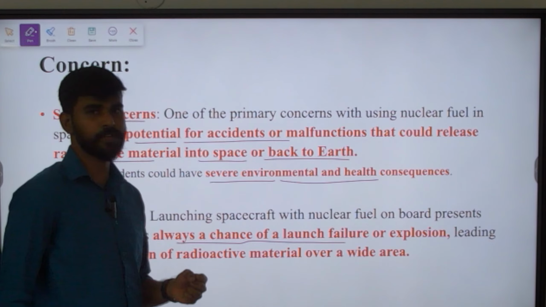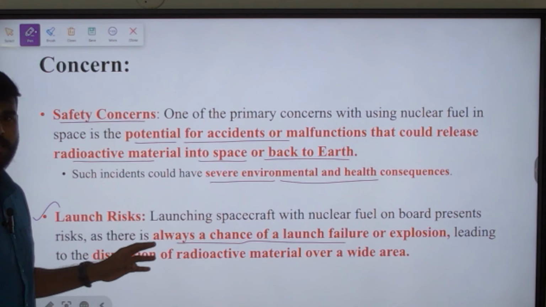So these concerns are there when we go for nuclear fuel, and how are they going to address this particular concern in this Draco program, that we have to understand.